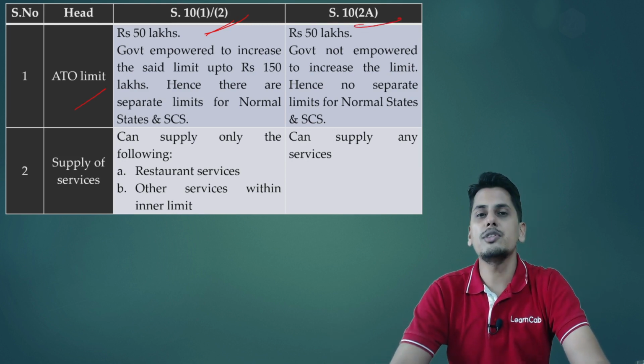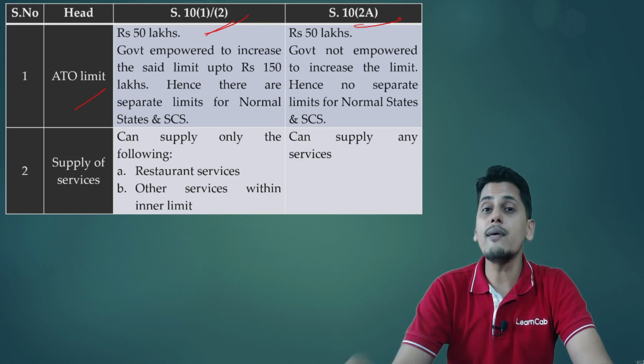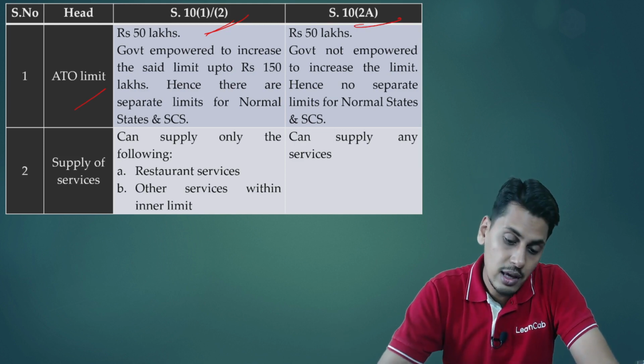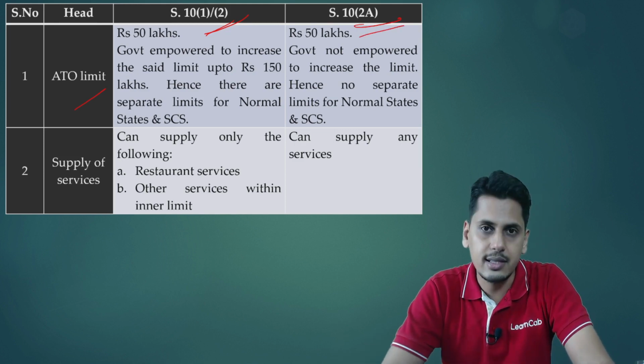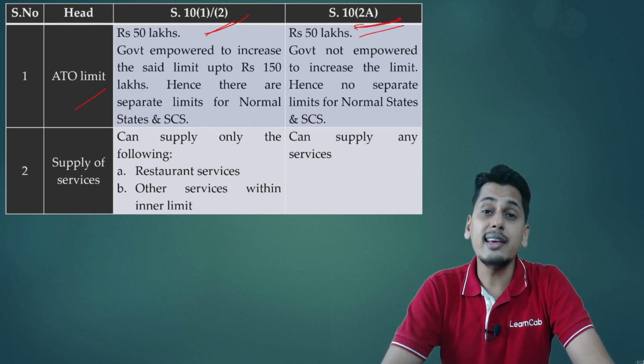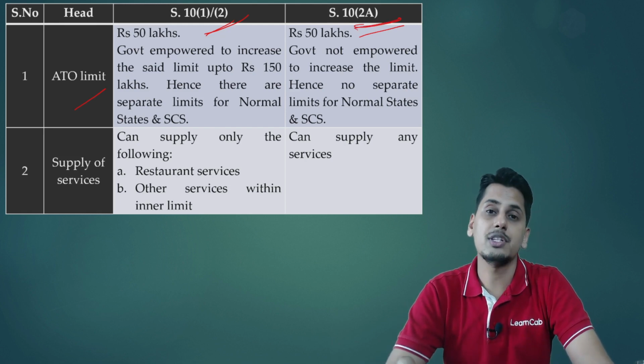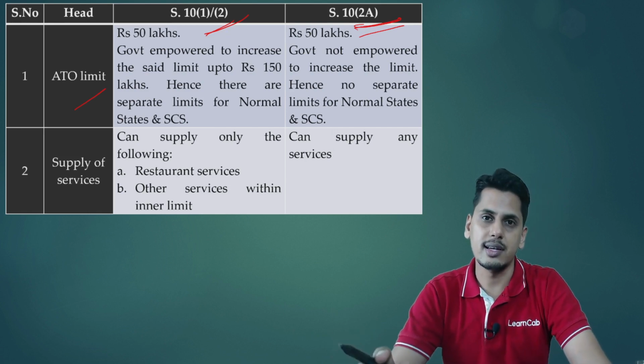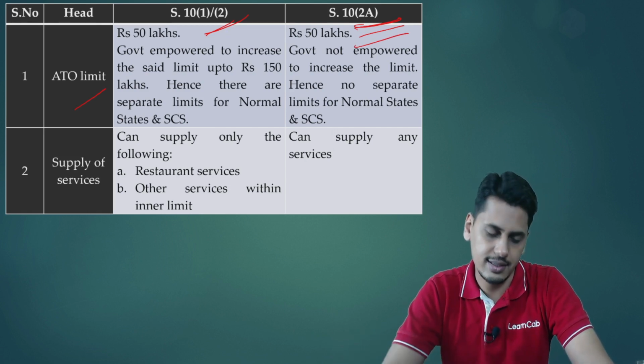But in the 10-2A composition scheme, it is 50 lakhs. There is no power to the government to enhance the limit. If at all this limit has to be enhanced, it needs to come by an amendment through the Act. Another thing is there are no two different thresholds for special category states and for other states. Single threshold of 50 lakhs.